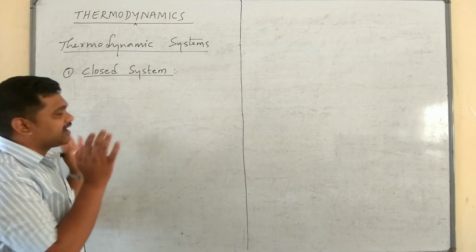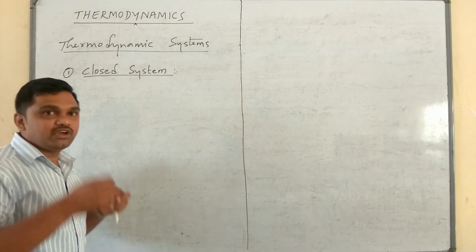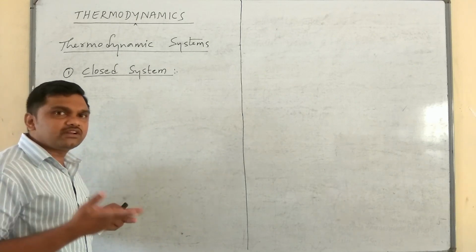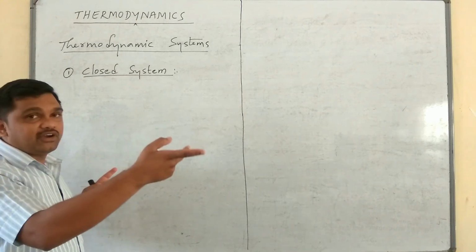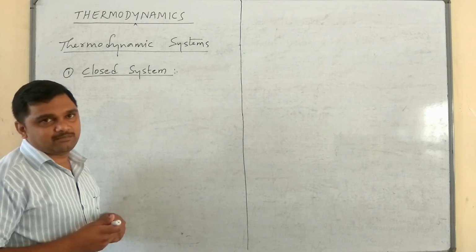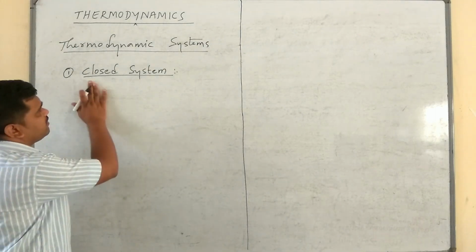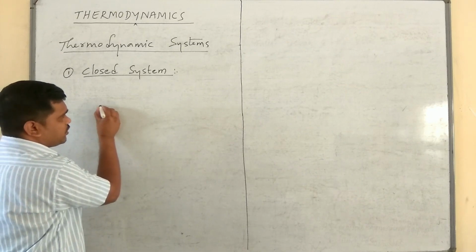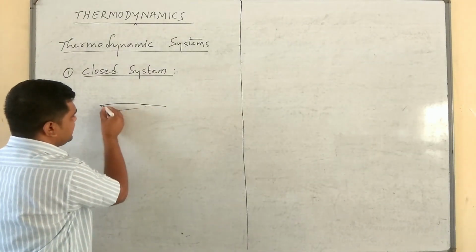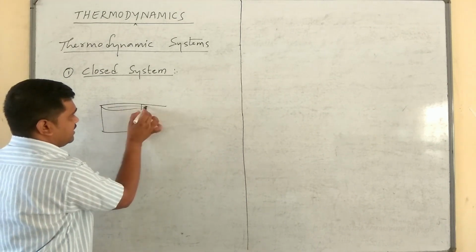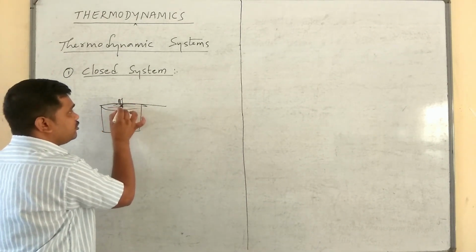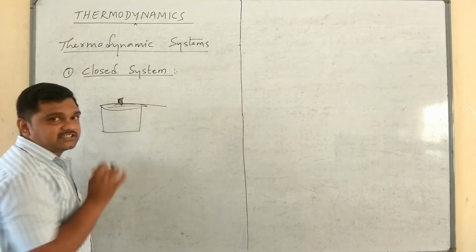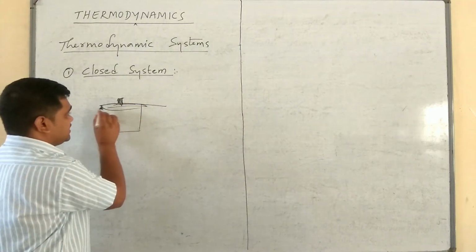It means a closed system exchanges only energy with the surroundings and not matter. One example of a closed system is a sealed pressure cooker. Please understand, I am using the word sealed. There is no gap for the exchange of water vapors with the surroundings.